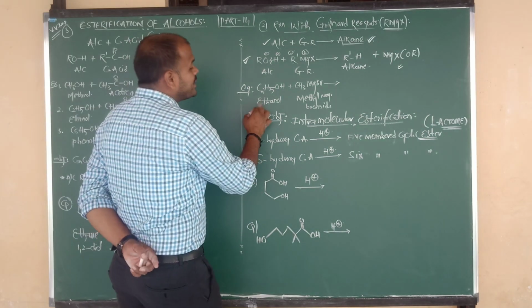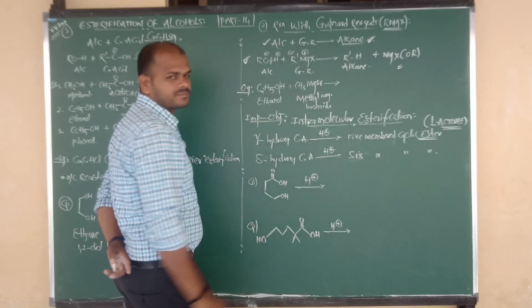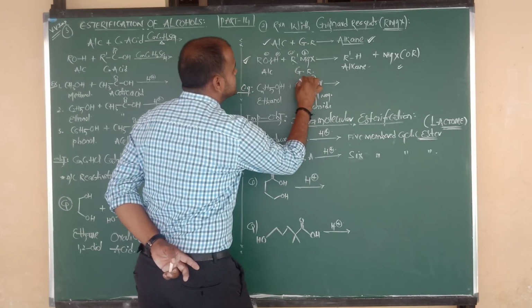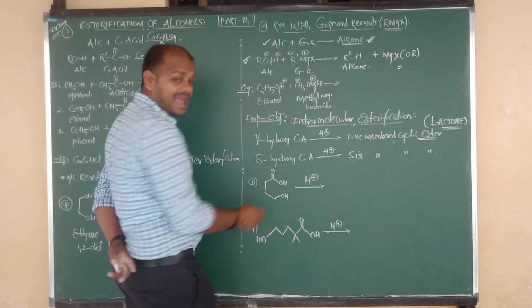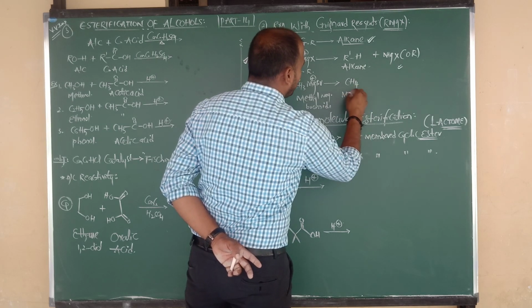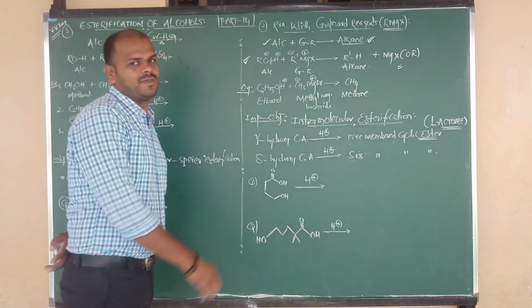In alcohols, which type of cleavage is going on? OH cleavage. In methyl magnesium bromide, Mg contains plus charge, CH3 contains minus charge. CH3 minus combines with H plus, and we get the product CH4, an example of an alkane, and its name is methane.